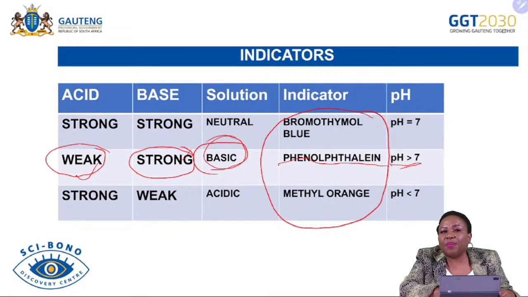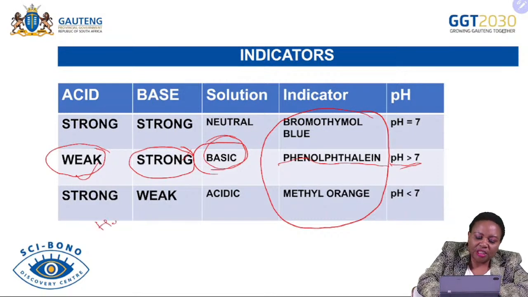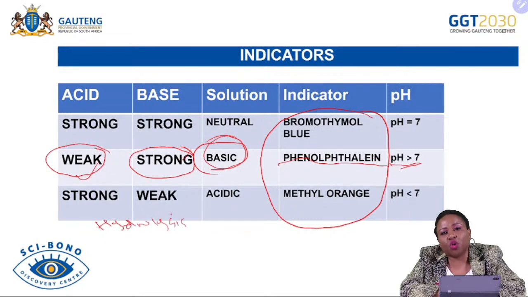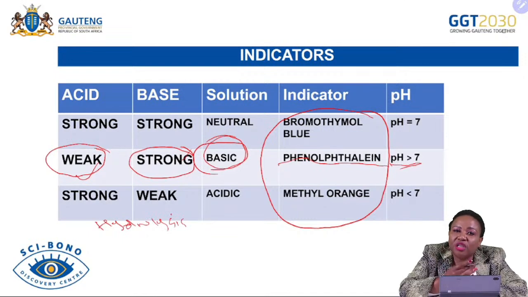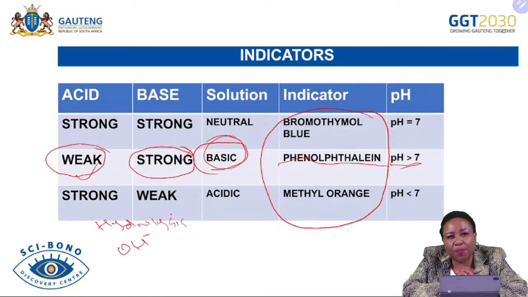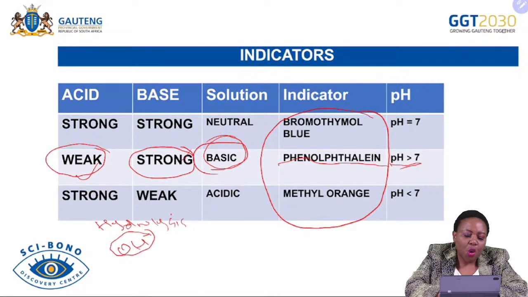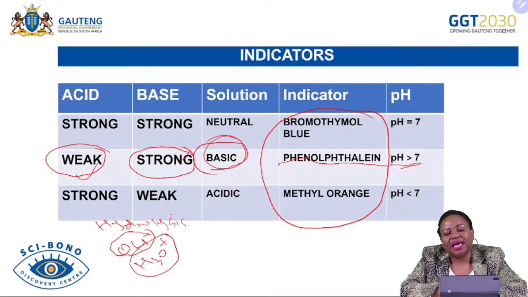We see that it is a basic salt when you make that salt react with water during hydrolysis, which is the reaction of salt with water. Whenever you find OH minus as one of the products formed, you know that salt is a basic salt. When you find H3O plus formed, you know that salt is an acidic salt.